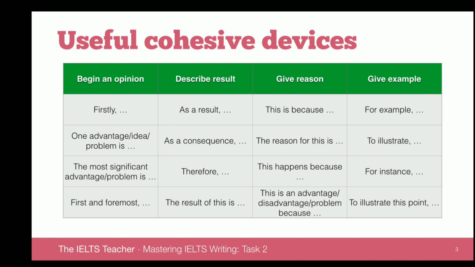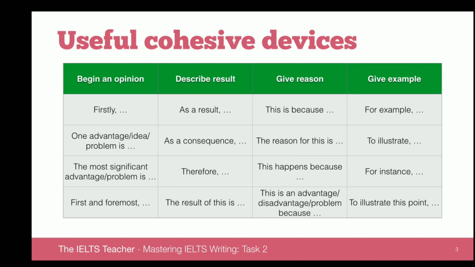It's a very bad idea to write, for example, twice in one paragraph. It's a bad idea to write, for example, twice in one essay. You won't need to. You have a number of different ones here. For example, to illustrate, for instance, to illustrate this point. Okay? So you should never have to repeat a cohesive device.